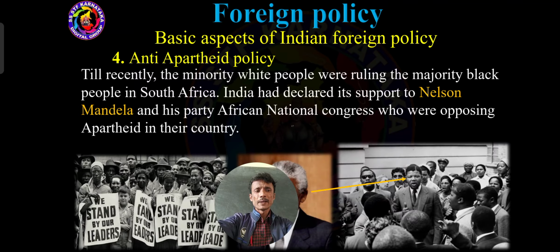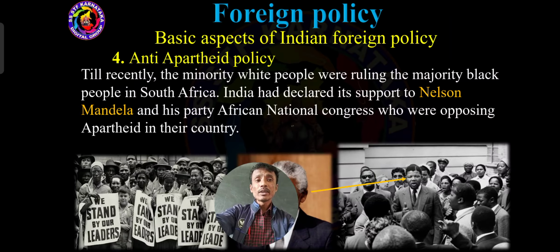Here see, dear students, till recently the minority white people, minority means very less people, were ruling the majority black people in South Africa. We should consider population wise, the whites are very few in South Africa, the blacks are more, but the minority white color people were doing domination upon the majority of the black color people.